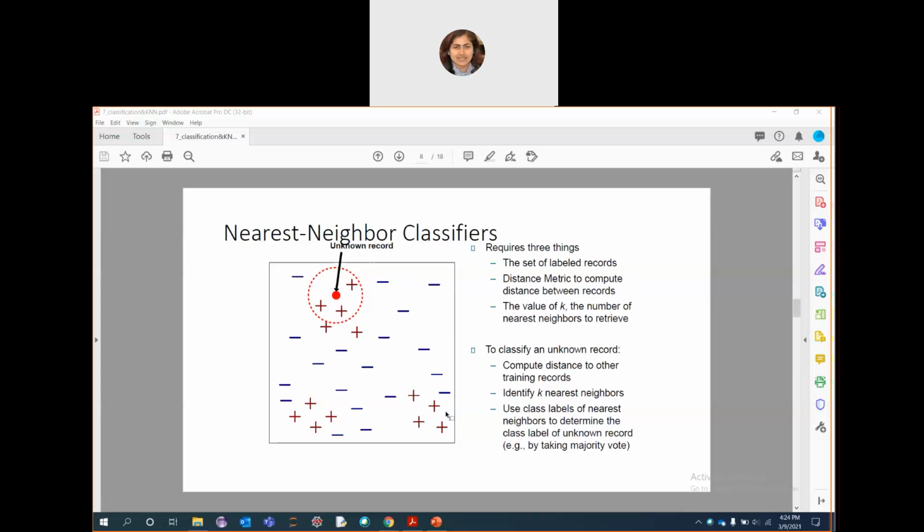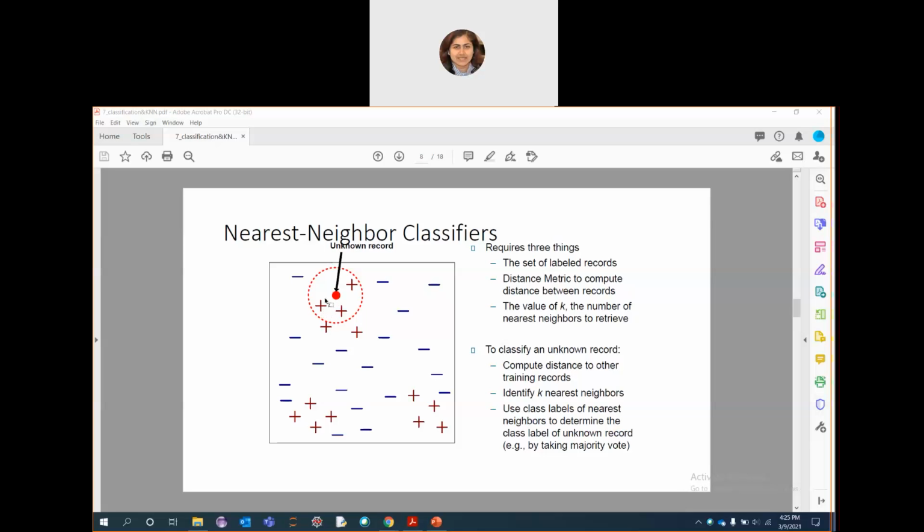Given a test instance, we can compute the proximity to the training instances. The k nearest neighbors of a given test instance Z refer to training examples that are close to Z. It is a little complex, but when I move to the next slides, it will be more clear.